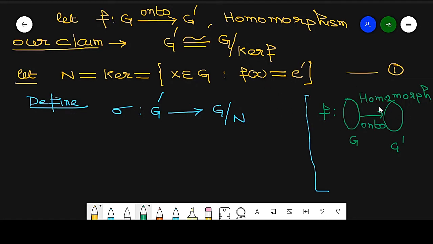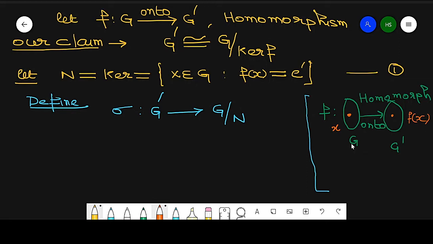Now if this map is homomorphism and onto, if X is any element belongs to G, then what is the element of G dash? That is an element Fx.